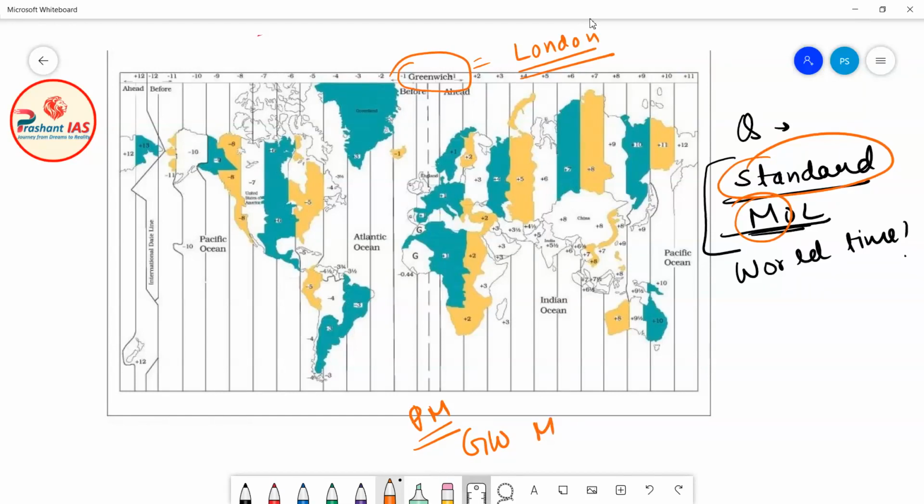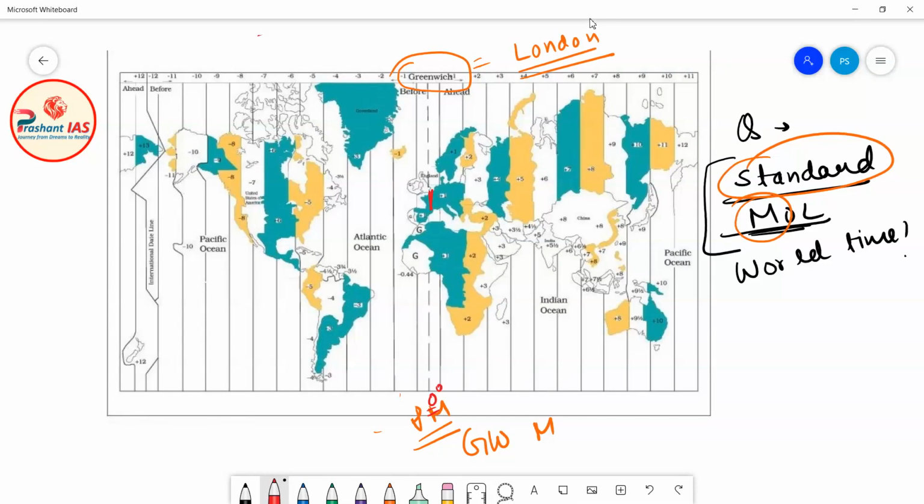Okay, and what is its value in degrees? It is known as the 0 degree meridian of longitude. This dotted meridian of longitude you can see on the map is passing through Greenwich, London. This meridian of longitude, 0 degree, is known as the prime meridian, and this Greenwich meridian is treated as the standard meridian for synchronizing the world time.